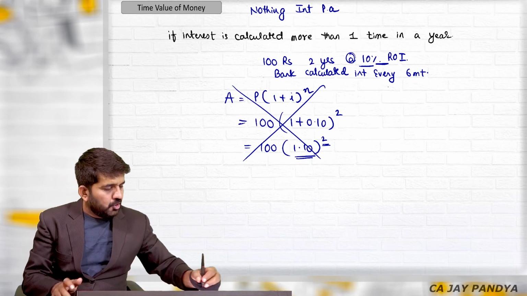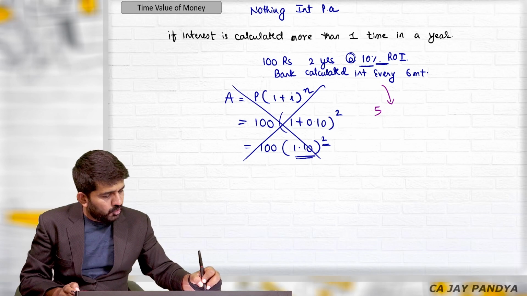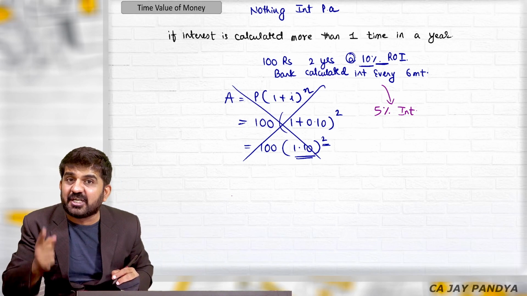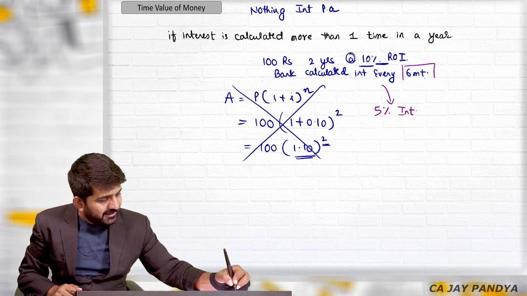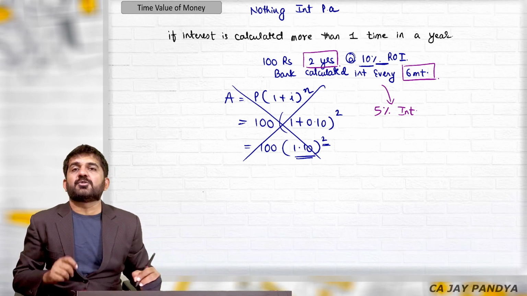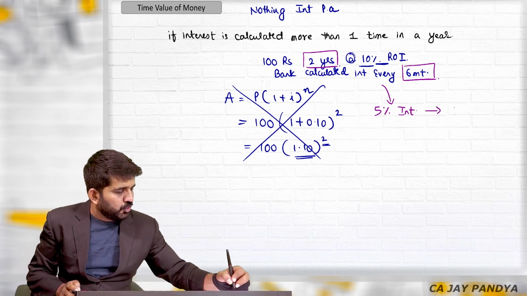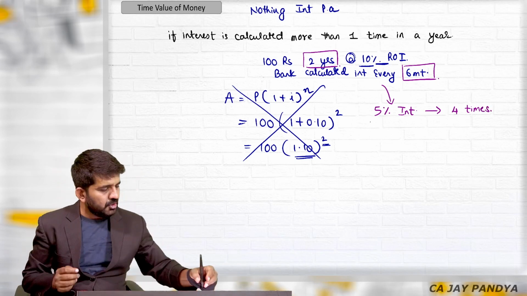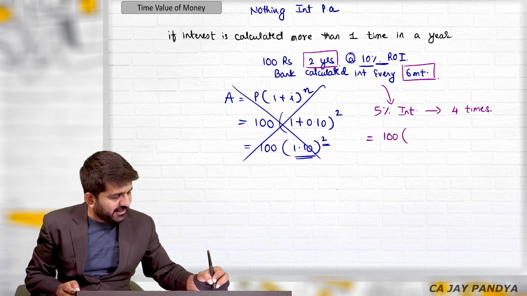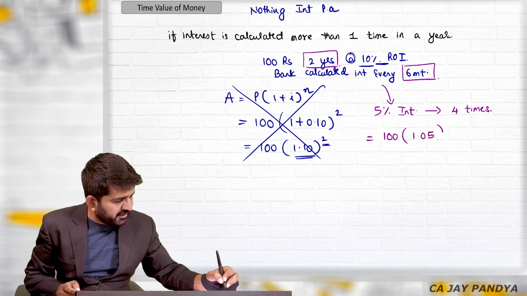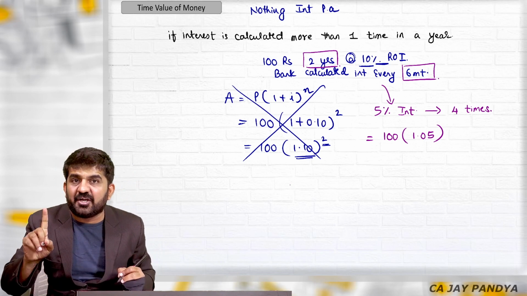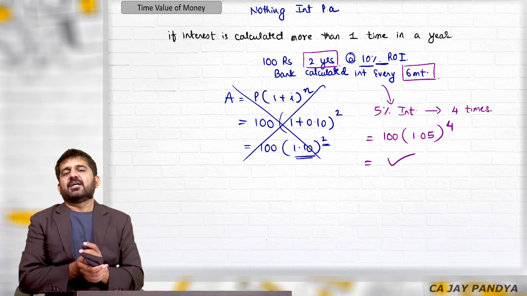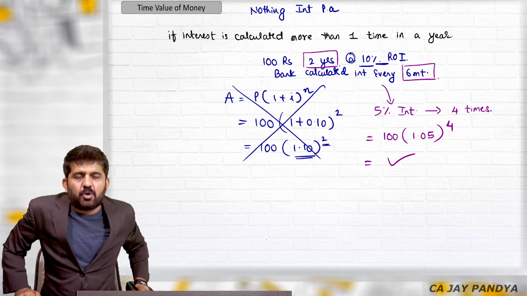Why? I'll tell you. Logically, you will be getting 5% interest because interest is calculated every 6 months. But there are 4 six-month periods in 2 years. So instead of 2 times, you will be getting 4 times. So what will be the correct money you will be getting? 100, 1.05. What interest rate have I taken? 5%. For how many times? 4 times. This would be the correct answer. I'm not calculating it because I want to explain the formula.